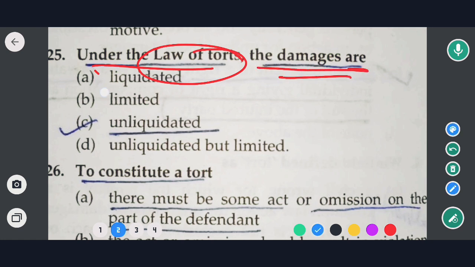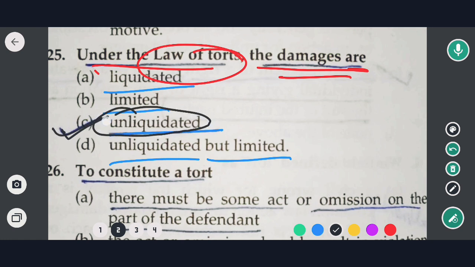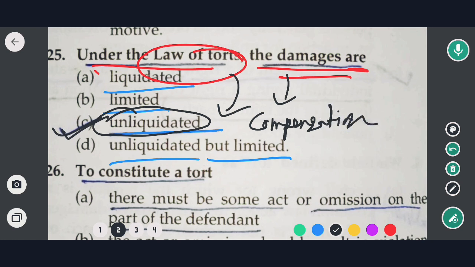Options are liquidated damages, limited damages, unliquidated damages, unliquidated but limited damages. In the law of tort, the answer will be option C, that is unliquidated damages. Why? In the law of tort all the damages, that means compensation, are decided by the court.